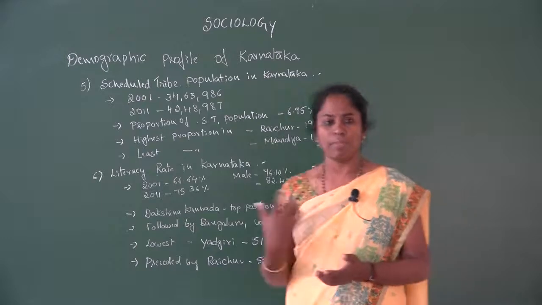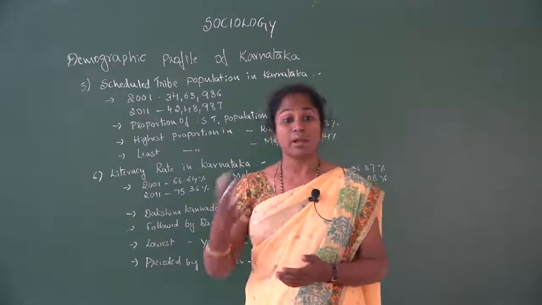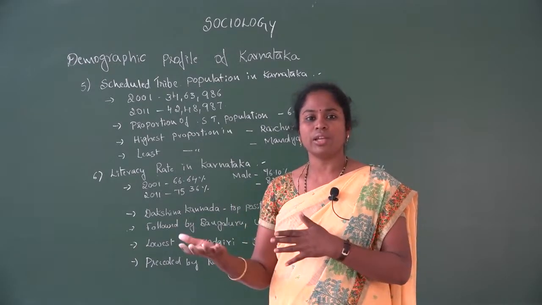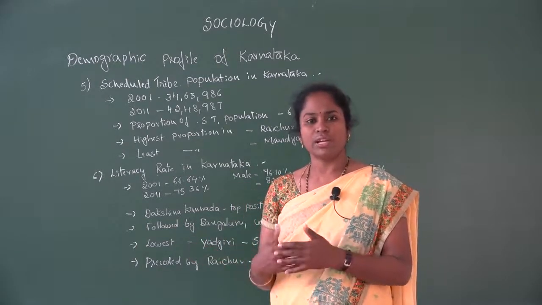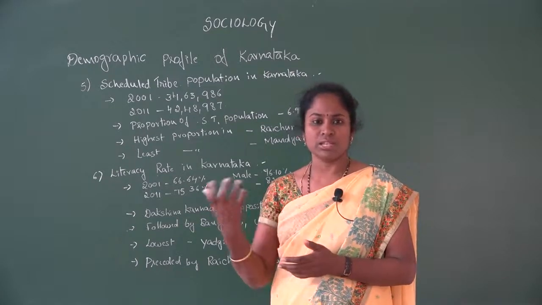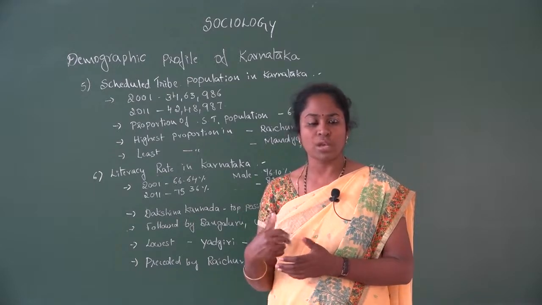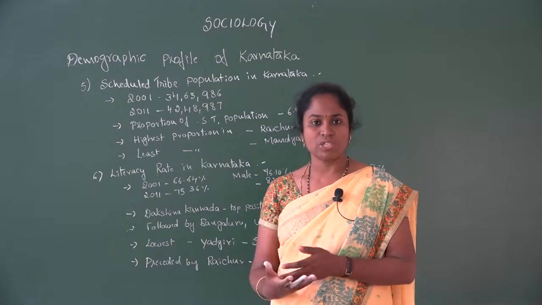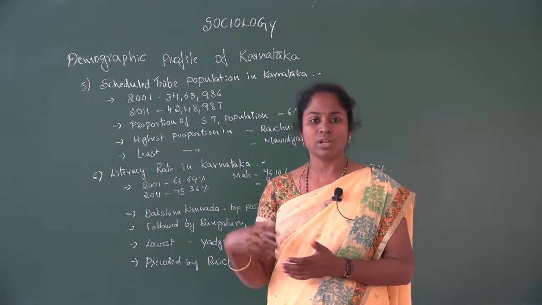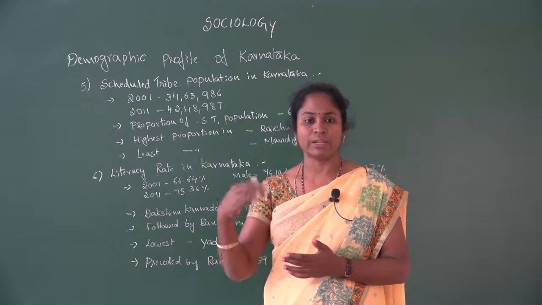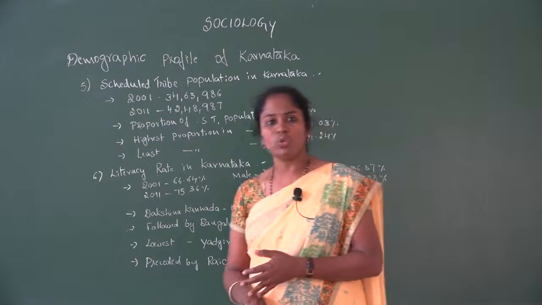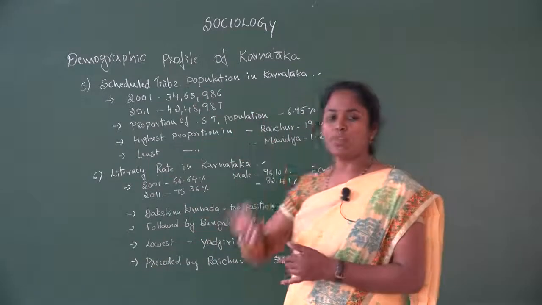So here they have made education free and compulsory for 14 years. So till then the child can get the education. To attract the children, they have given many facilities like midday meals as well as free books, free uniforms. These are some of the facilities which they are giving to attract the children to the schools. So automatically the dropout of the children from the schools is decreasing and the literacy rate is increasing in Karnataka.